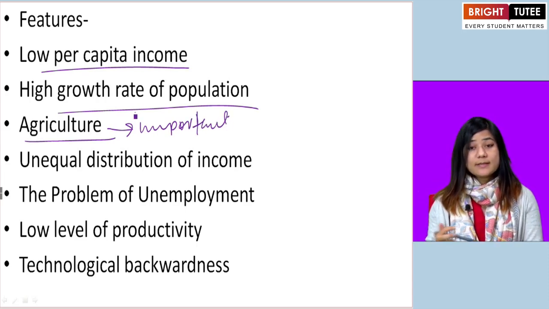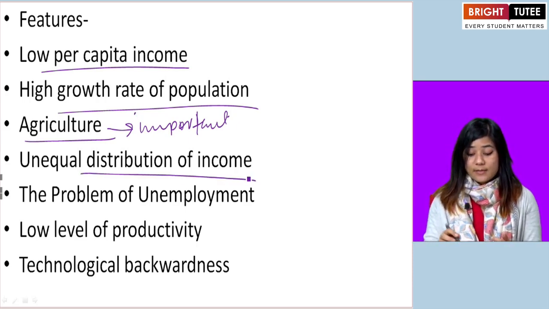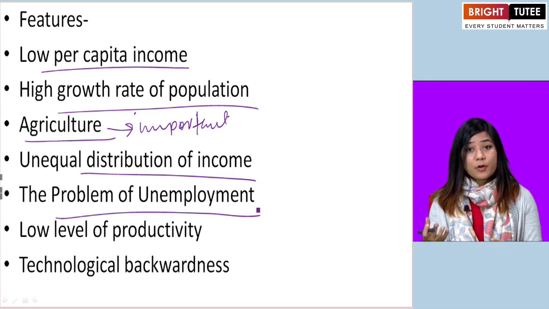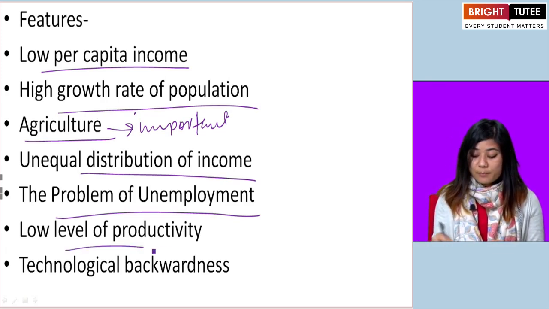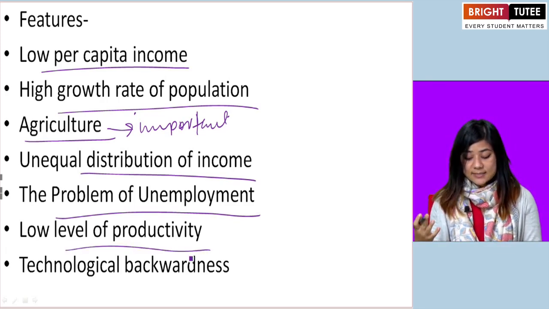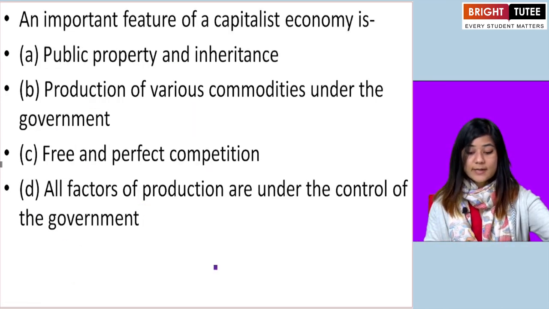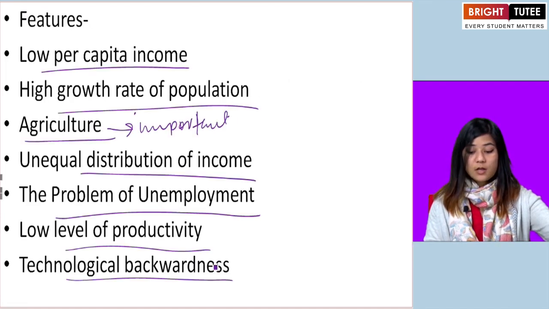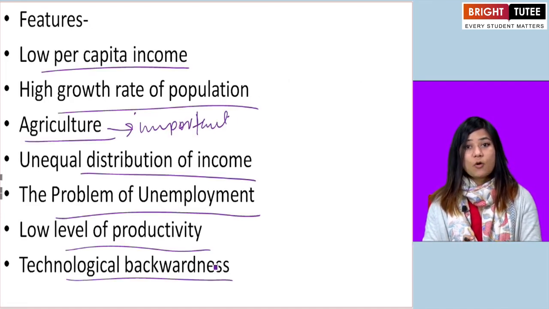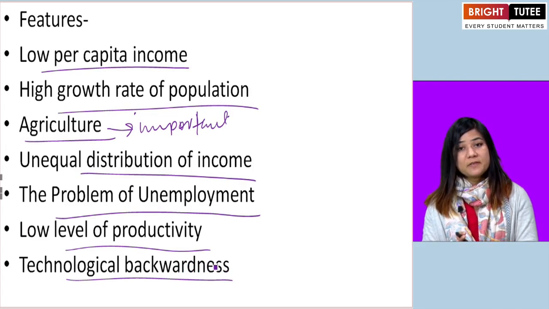Okay. There is unequal distribution of income. There is problem of unemployment. The level of productivity is less and there is technological backwardness. Alright. So these are the features of underdeveloped or developing economy.